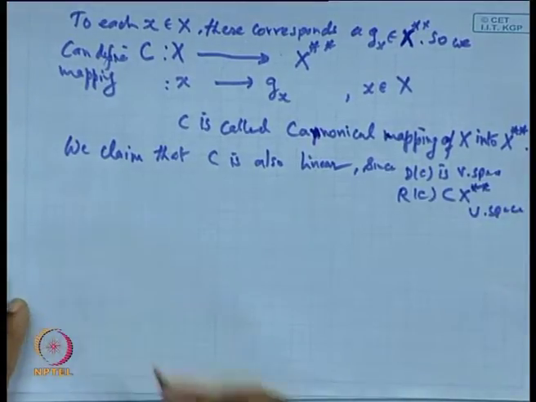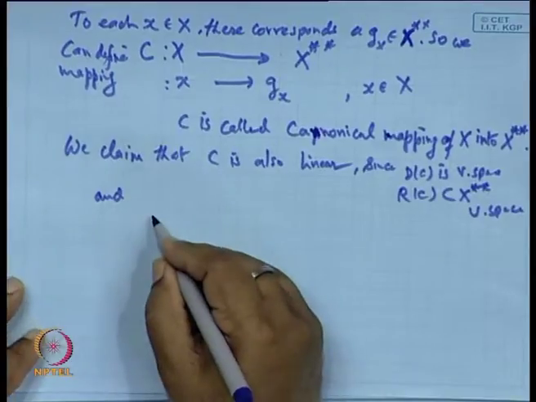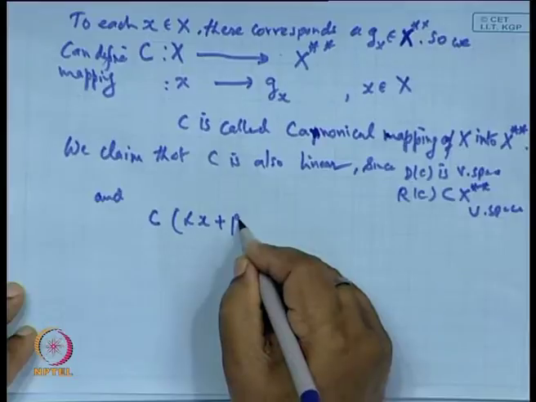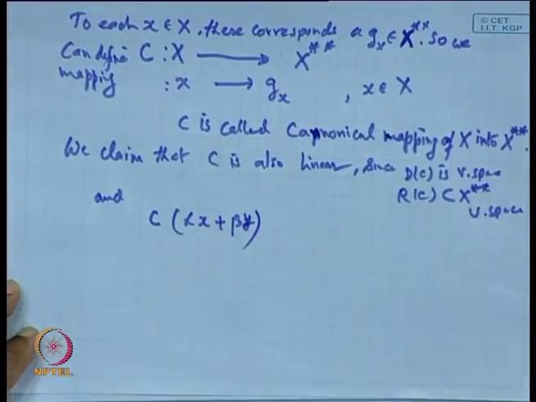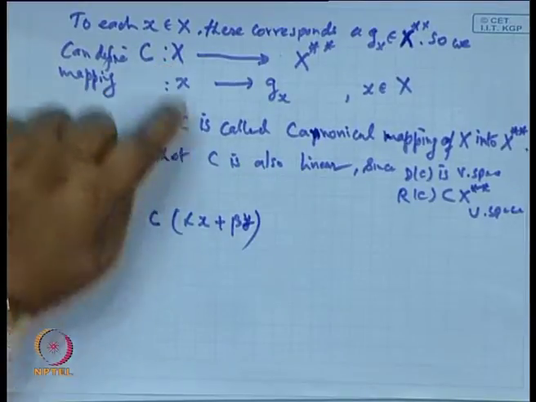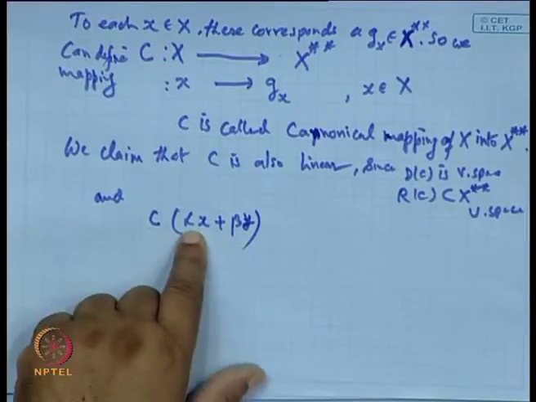Now, if we take the condition of linearity, alpha x plus beta y, so take any two points x and y in capital X and find their linear combination.